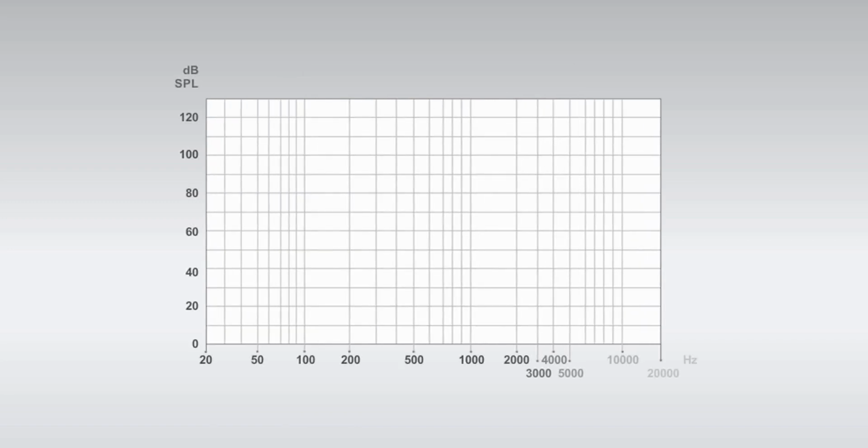But what levels can the human ear hear? The answer is illustrated by this graph. The graph was created to determine how much sound is needed for a person with normal hearing to just hear it. This has been done for many frequencies. The resulting curve is the average threshold of hearing.